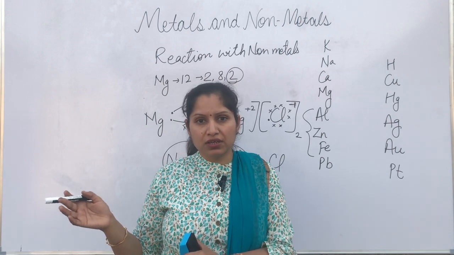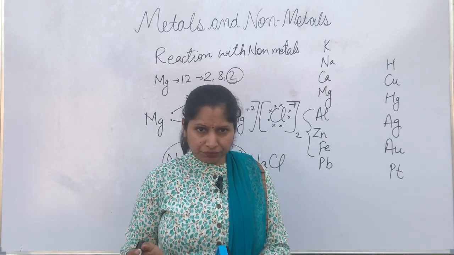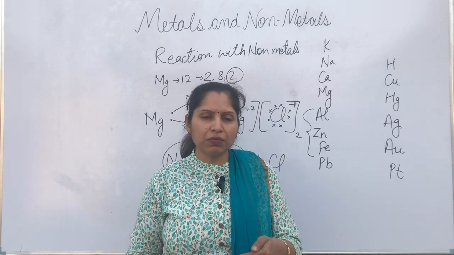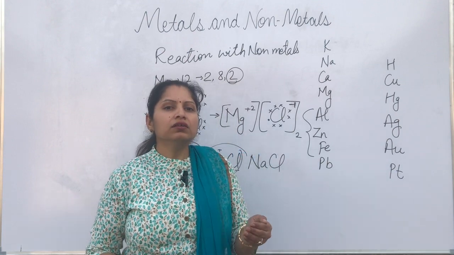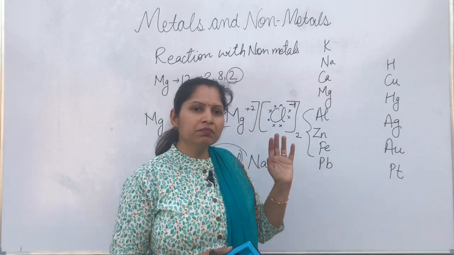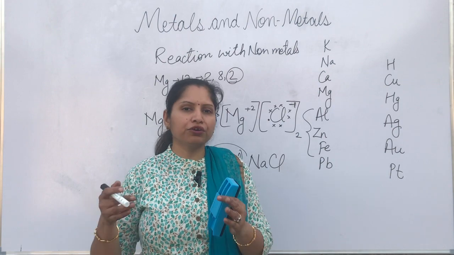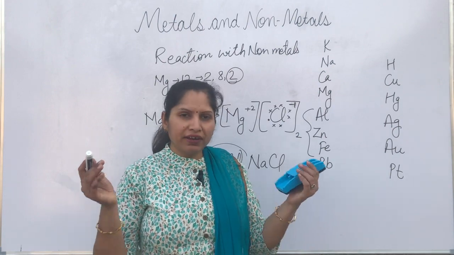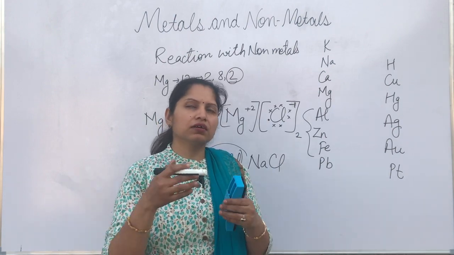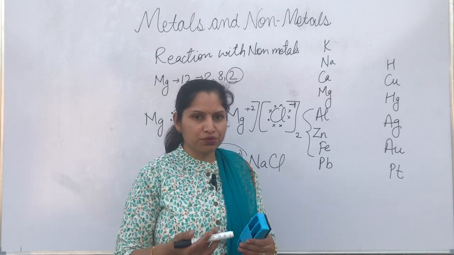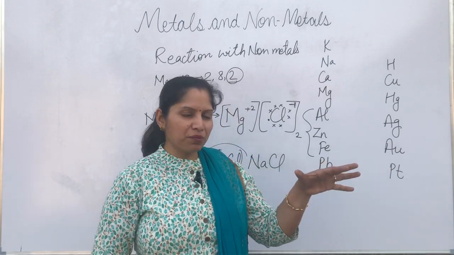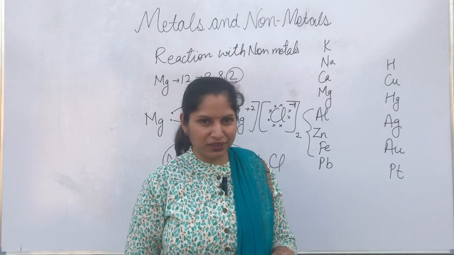That is why they usually occur in the gaseous state. The covalent compounds have usually a low melting and low boiling point. If attraction is more, the melting point and boiling point will be more. But when attraction between molecules is less, the melting point and boiling point will also be less. I have compared the properties of both ionic as well as covalent compounds.